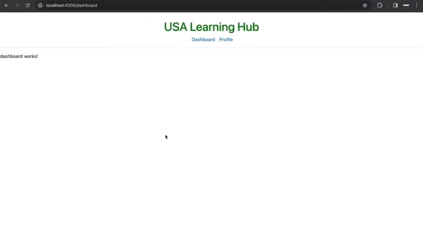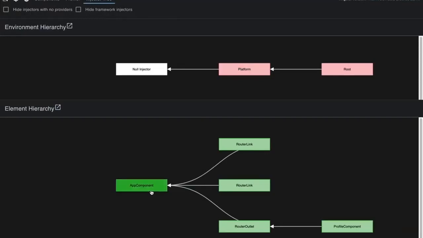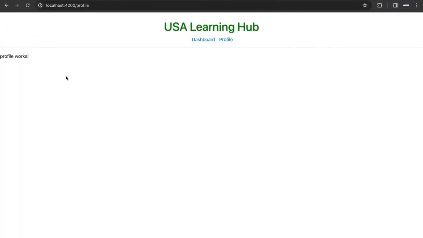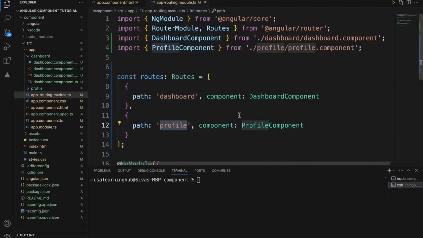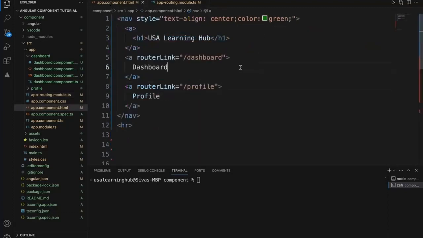Okay. Now let me click profile. Now we are in profile. If you go and see app component, within the app component, profile component is rendered onto app component as a child component through the router outlet. So the router outlet loaded this profile component into app component. This is how you should understand. Now that's how it is working. Since profile and dashboard both are referred in this particular routing class, for that reason it is working.